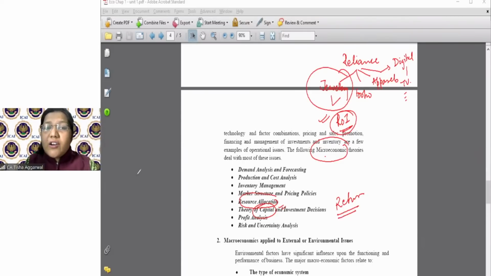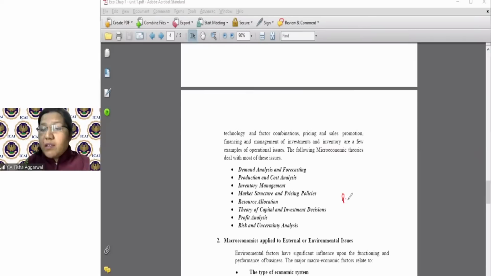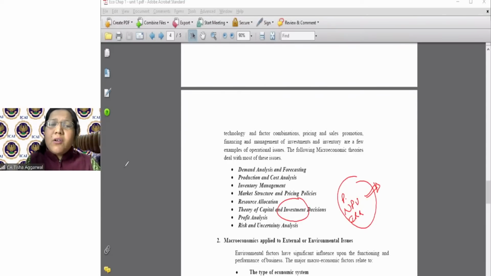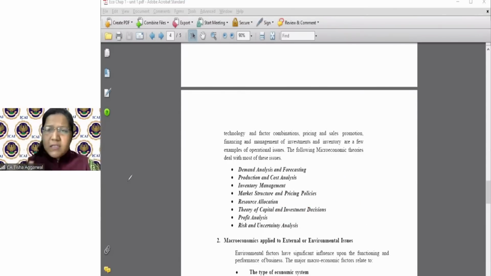So again, there are a lot of mechanisms, like the payback method, the NPV method, the IRR method. These are all again in the higher course level, where you will understand how it is decided which investment I have to take. But forget about going to the higher level. I'm just simply asking you one very simple question.